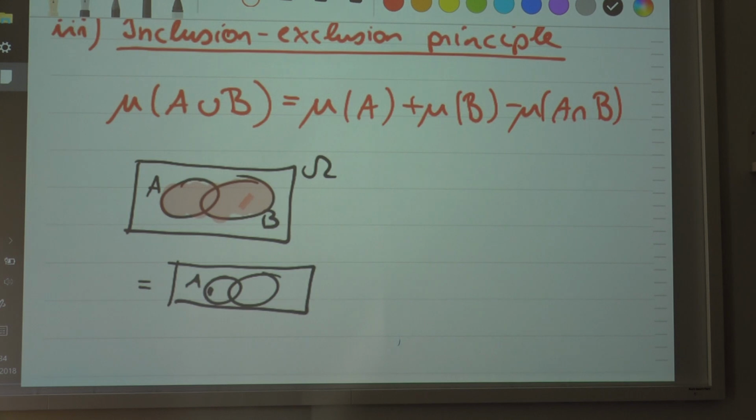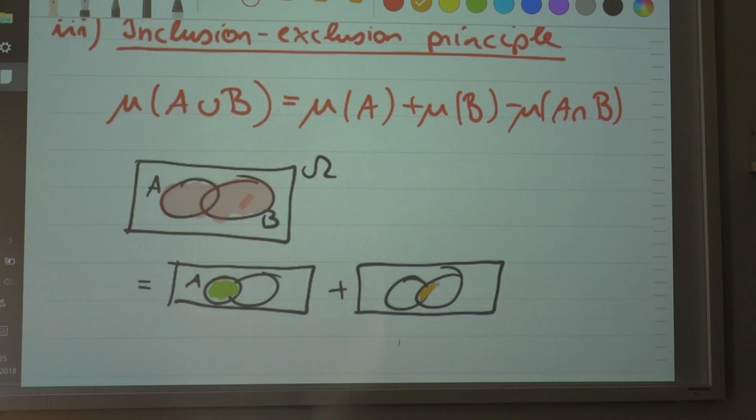Then plus the area of the set B. And you can clearly see that you have the area of the intersection twice in there, right?